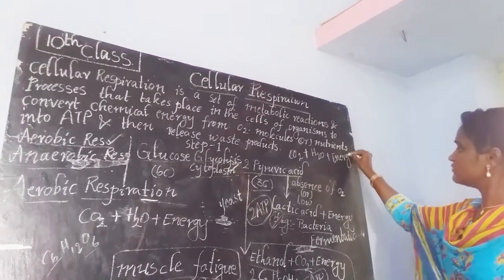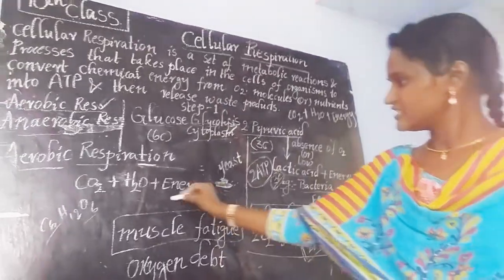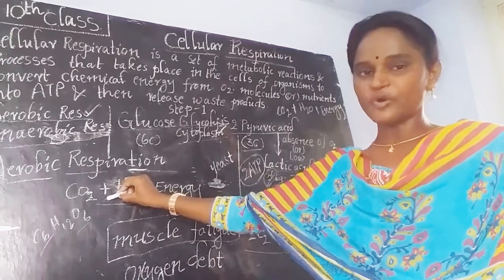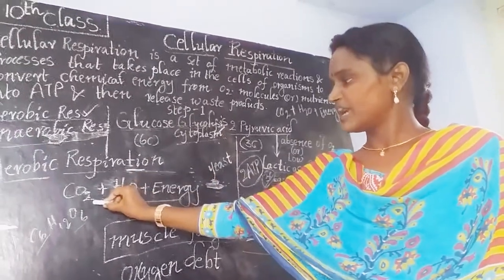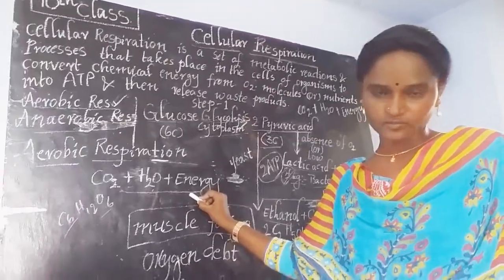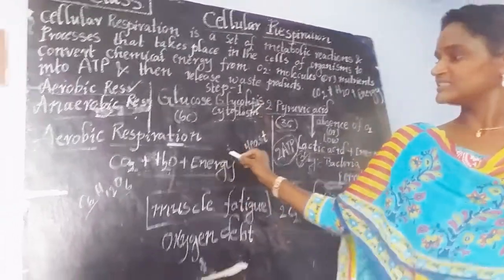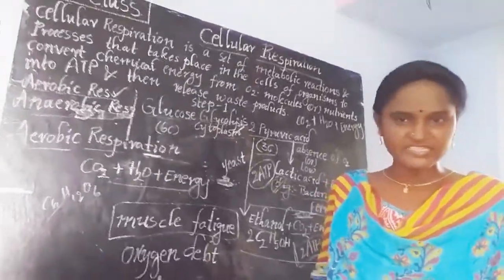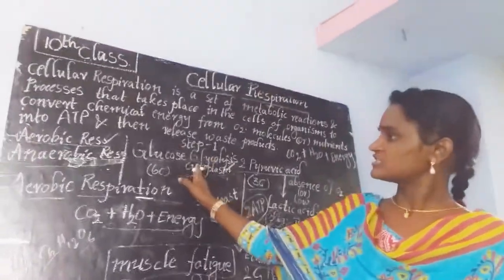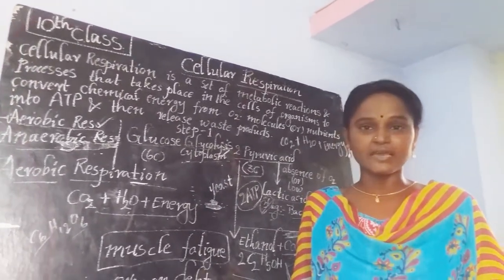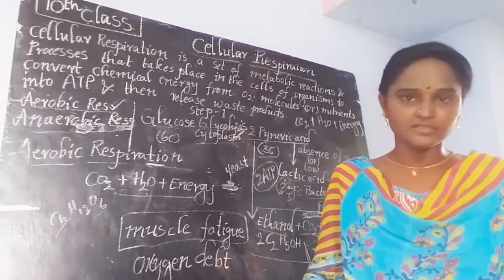Okay, carbon dioxide, water and energy. See here children, in aerobic respiration, what are the products we are seeing? Carbon dioxide, water and energy. Is it right? Throughout the respiration we are releasing all these substances. Okay, it does not take place in a single step. It is the first step. In aerobic respiration, we find the second step as the Krebs cycle.